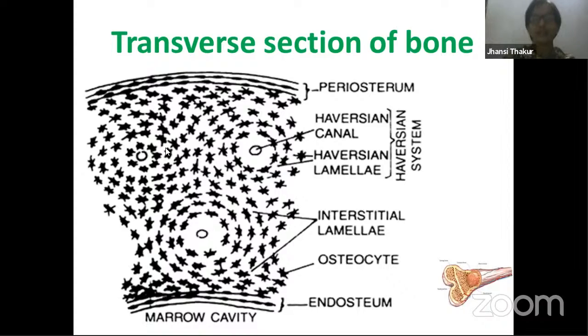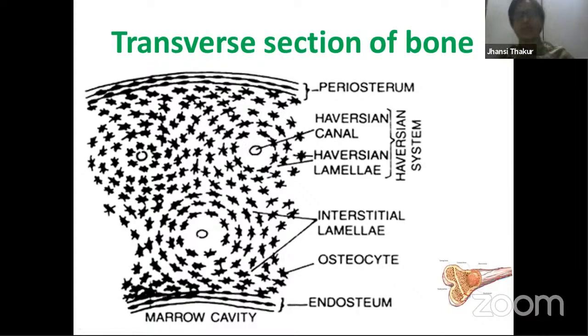Now let's come to another important point over here, which is called the Haversian canal. Dear students, there is one important difference, rather the second important difference, between cartilage and bone. So the first difference is that cartilage is slightly pliable, you can bend it, but bone is very hard, you can't bend it.